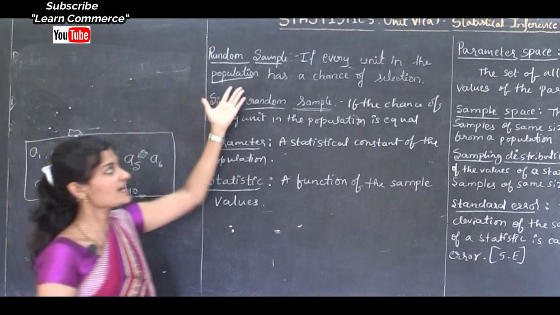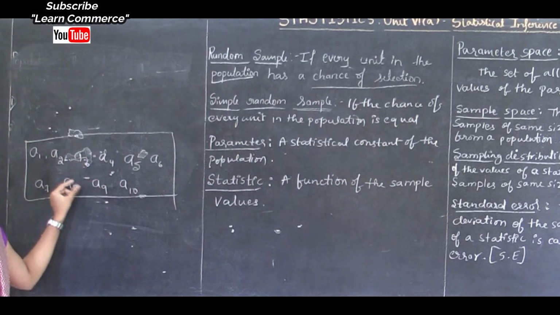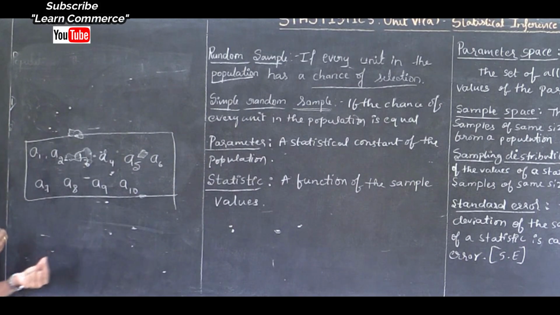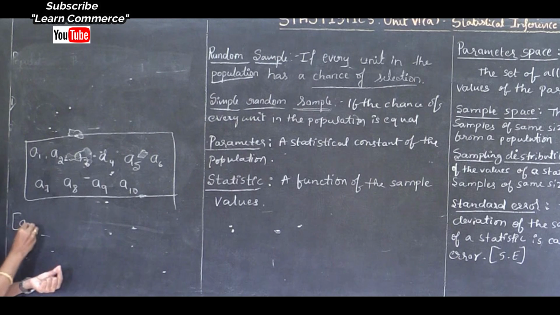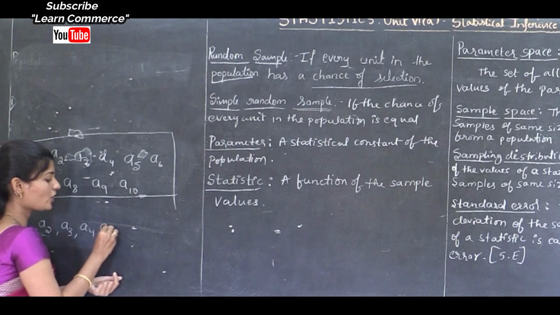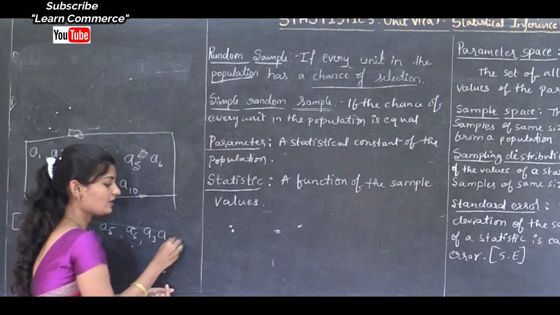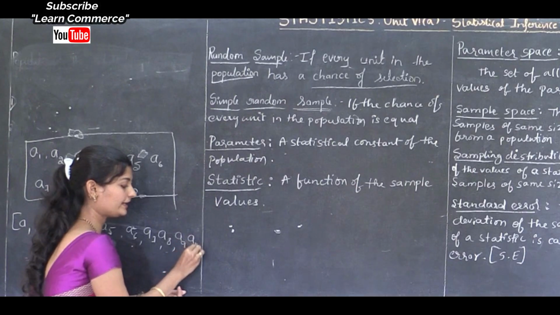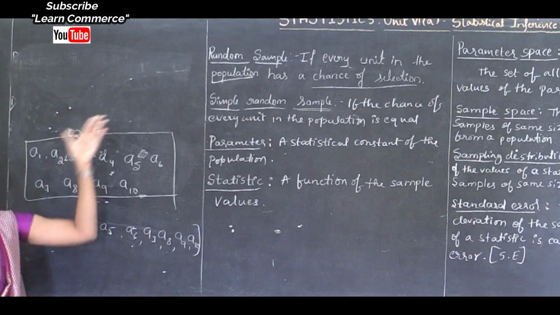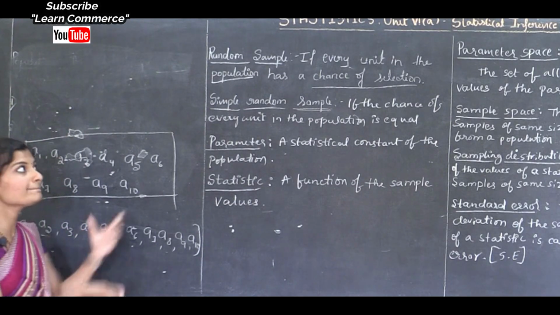Then what is chance of selection? From this population, if I select one chalk piece without seeing the box, the selected chalk piece may be A1 or A2 or A3 or A4 or A5 or A6 or A7 or A8 or A9 or A10, but every chalk piece has a chance of selection. That is random sample. If I give equal chance of selection, then it is simple random sample.